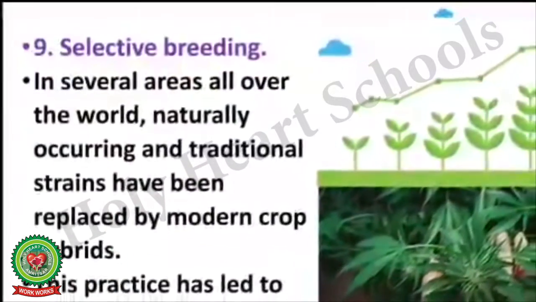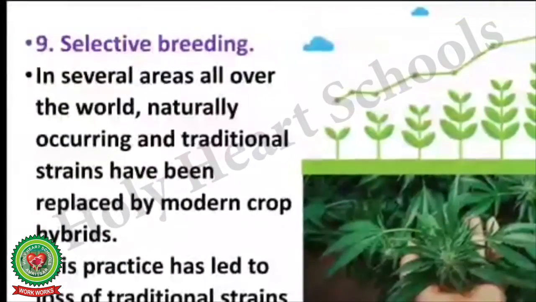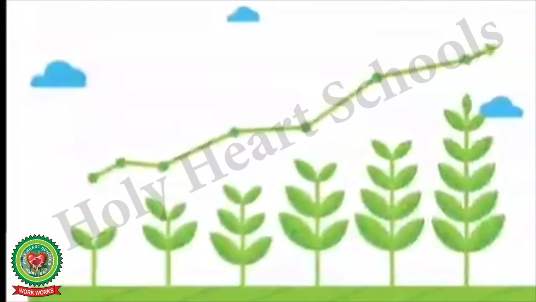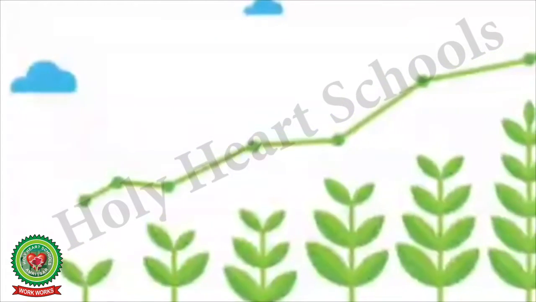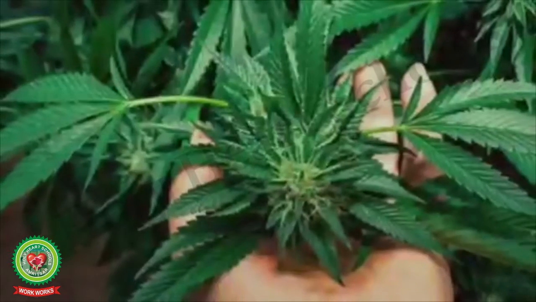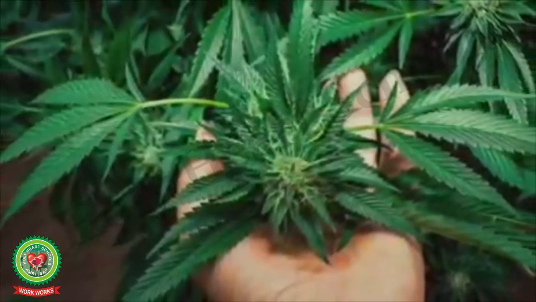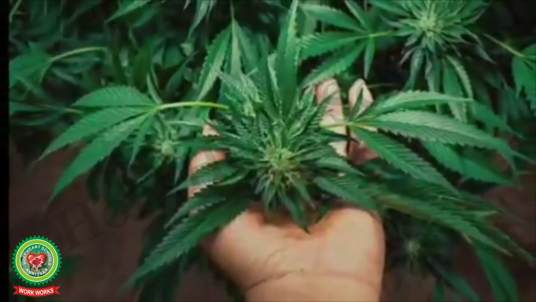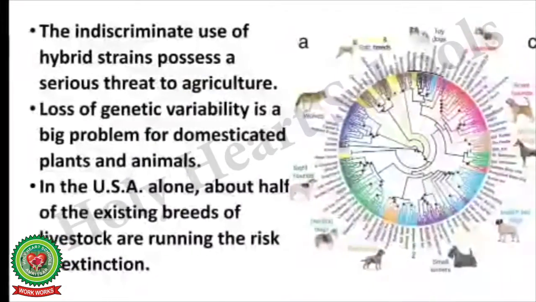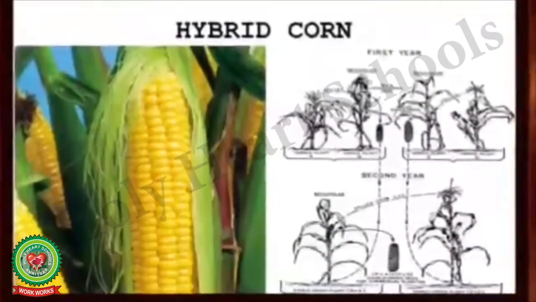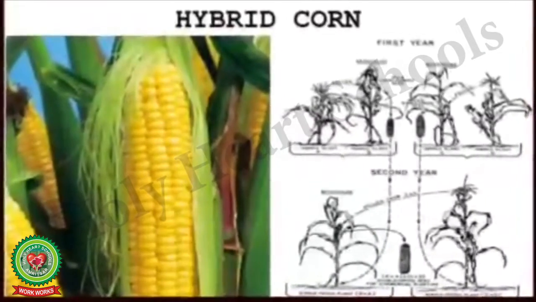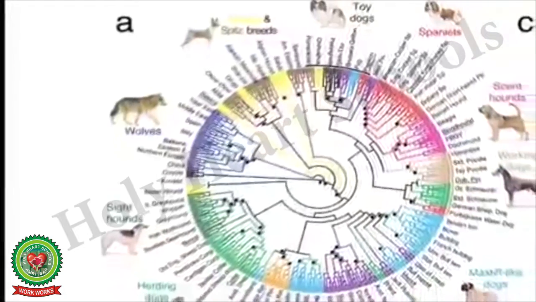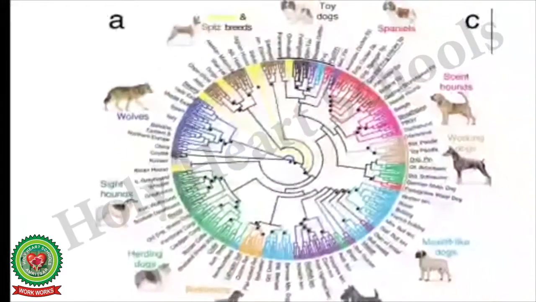The last cause for the loss of biodiversity that we are going to study today is selective breeding. In several areas all over the world, naturally occurring and traditional strains have been replaced by modern crop hybrids. This practice has led to loss of traditional strains. The indiscriminate use of hybrid strains poses a serious threat to agriculture. Loss of genetic variability is a big problem for domesticated plants and animals.